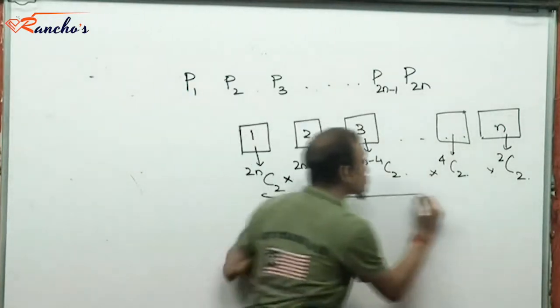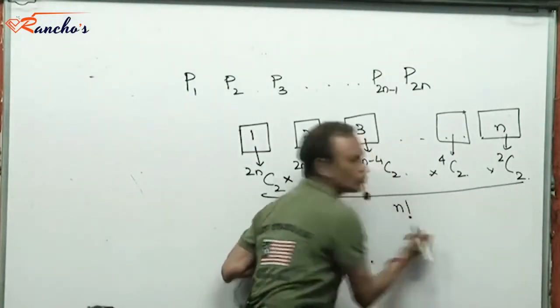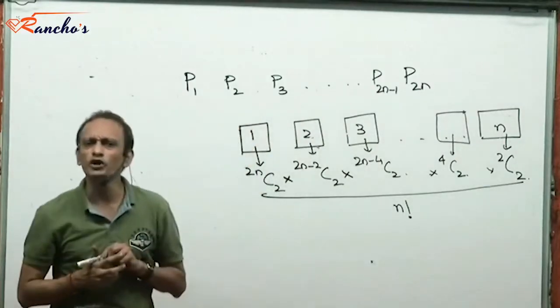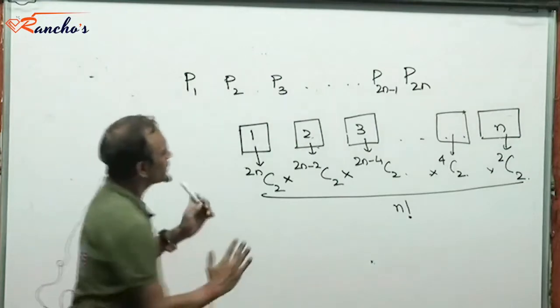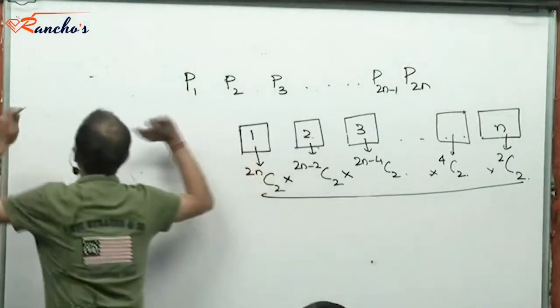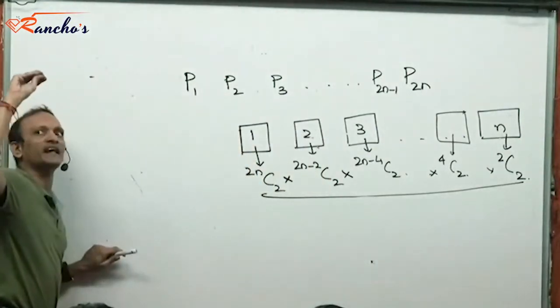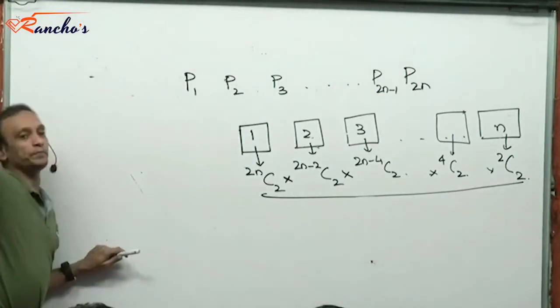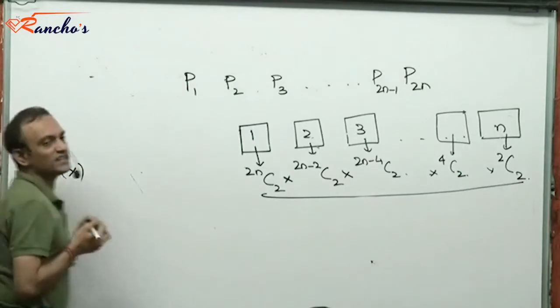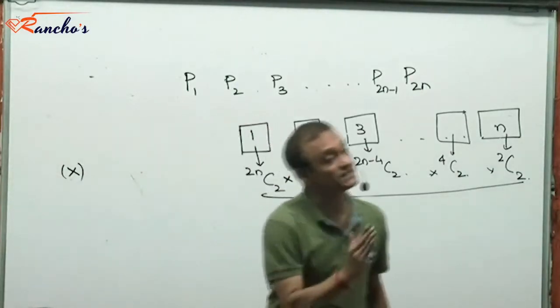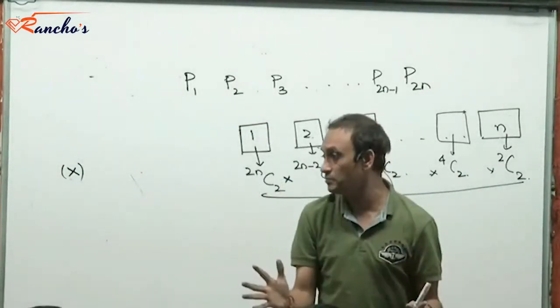So, do you realize, to suppress the order I divide by n factorial? Okay, forget it. Say, the given problem, in how many ways can I select n pairs? Say that's x. Number of ways in which I can select n pairs, say that is x. I've selected n pairs from 2n people.